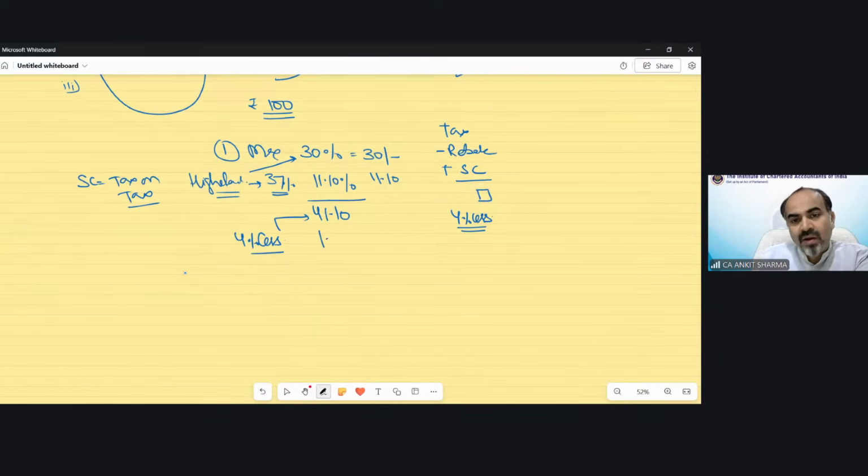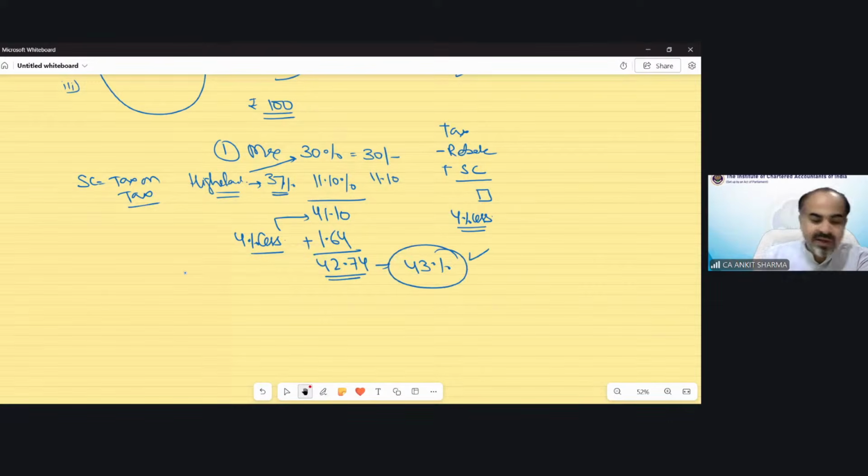That would be 1.64. So technically, if we add it, we will have a maximum tax of 42.74. In round off, we can say 43%. Clear? So is this statement of mine correct, that if you are earning 100 rupees of income, the maximum tax you will need to pay would be 43 rupees, not more than that. Highest rate of tax I applied, highest rate of surcharge I applied, and I applied 4% cess also. So the maximum amount we need to pay as tax, including surcharge and cess, would be 43%.